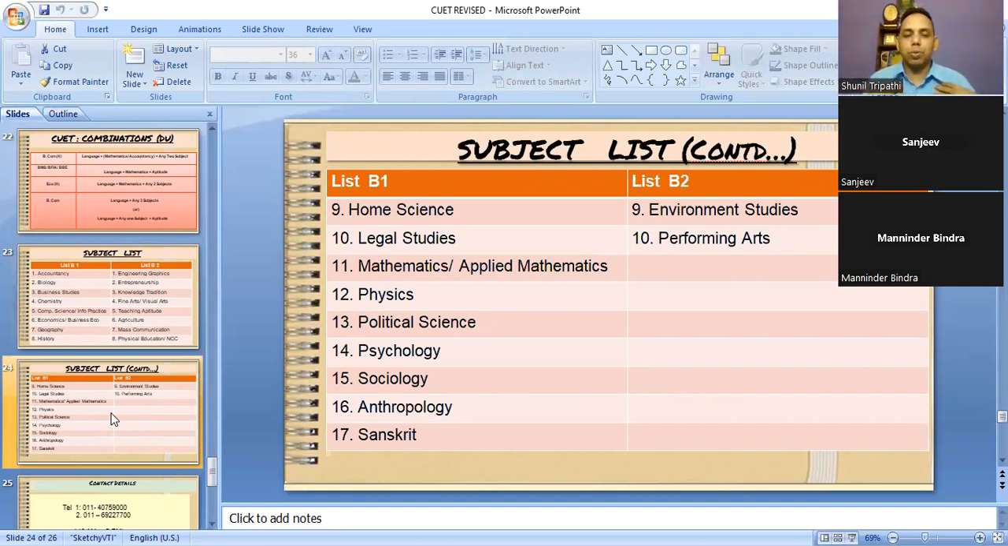Now suppose I am a student who has selected accounts, economics, business studies, and physical education. Now I will appear for 4, and whatever the best 3, I will use for my admission.